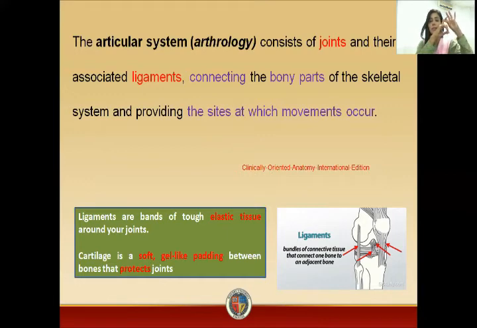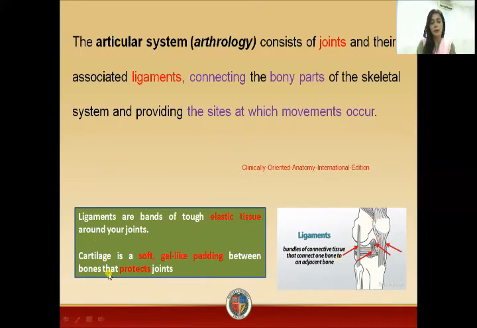So this study is basically in arthrology, the study of the articular system, the study of joints and the ligaments. Now, what are ligaments? This figure is representing the ligaments. Ligaments are actually the elastic bands. These are the bundles of the connective tissue.